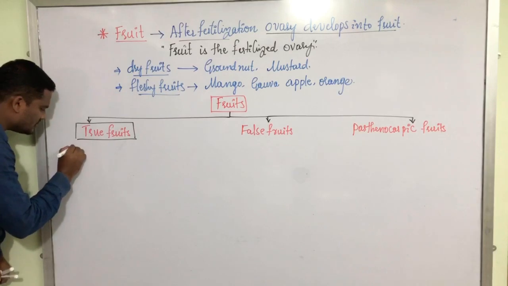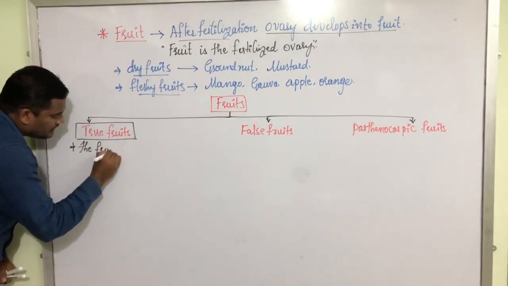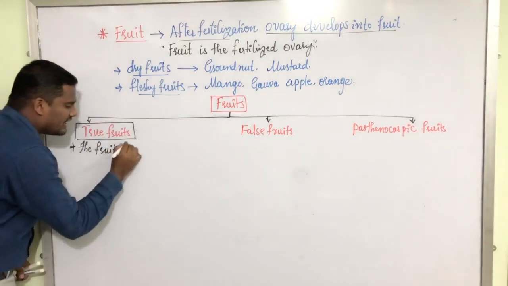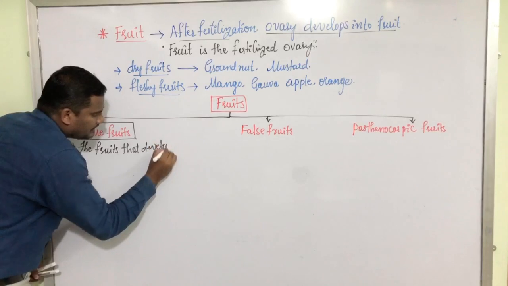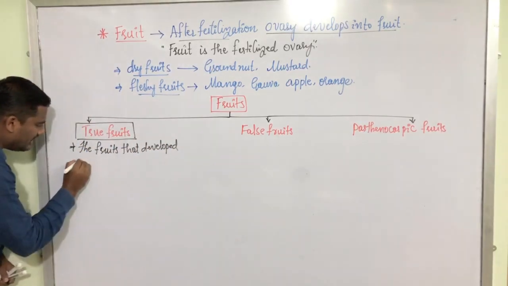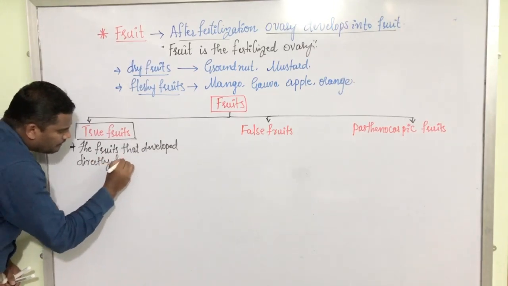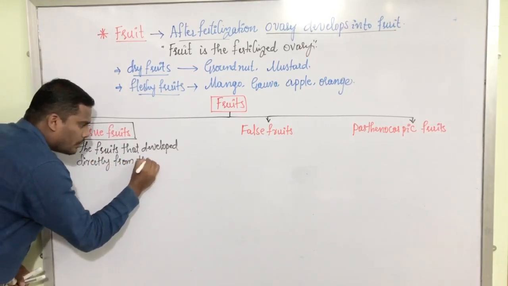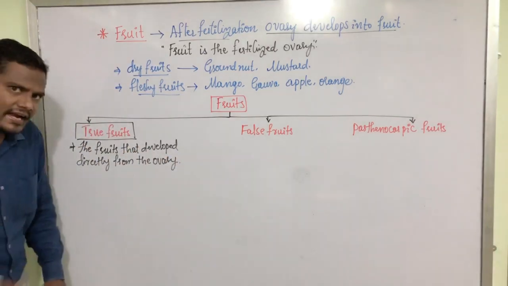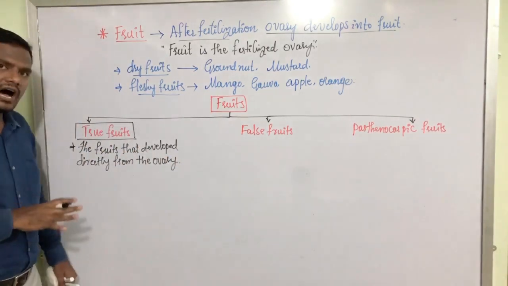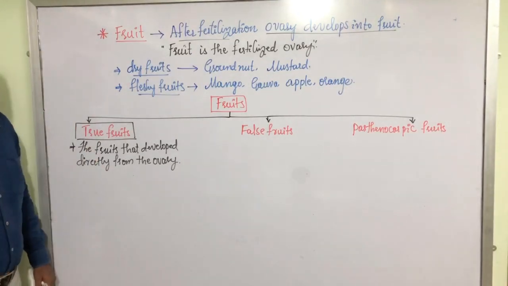Let us understand the meaning and definition of true fruit. True fruit means the fruits that developed directly from the ovary. If the ovary gets converted into fruit after fertilization, such fruits are called true fruits.